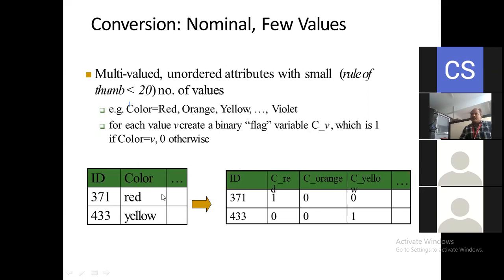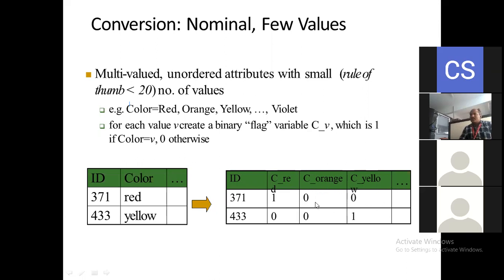Suppose the color ID is 371. The color ID 371 is nothing but the red color. Okay, it means C underscore red. So for C underscore red in the second column we are going to consider 1 here. And for the other columns, orange and yellow, definitely we are going to consider 0 here.